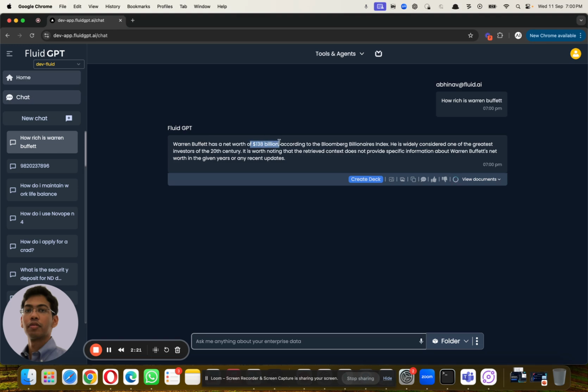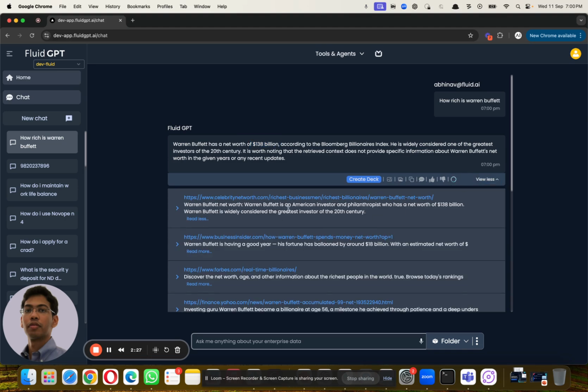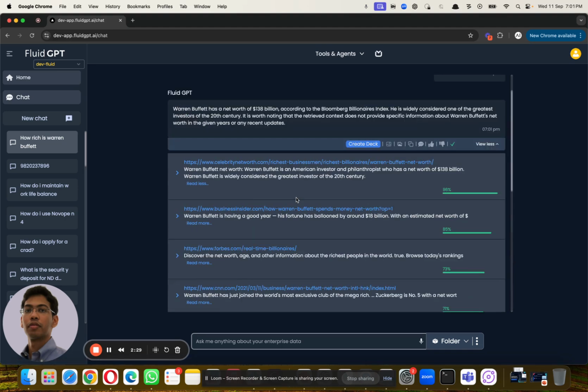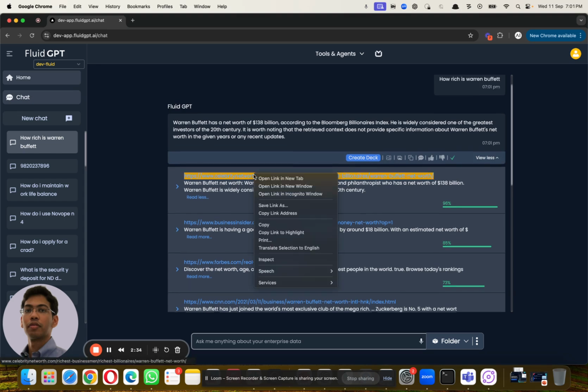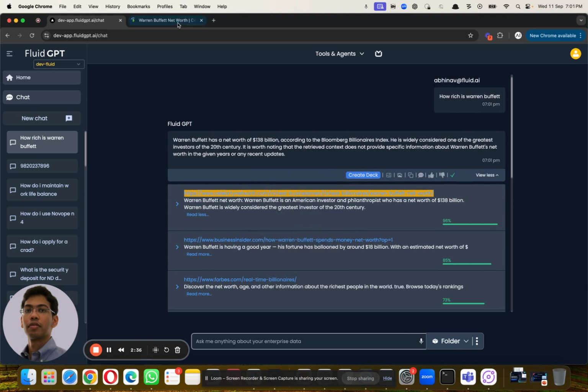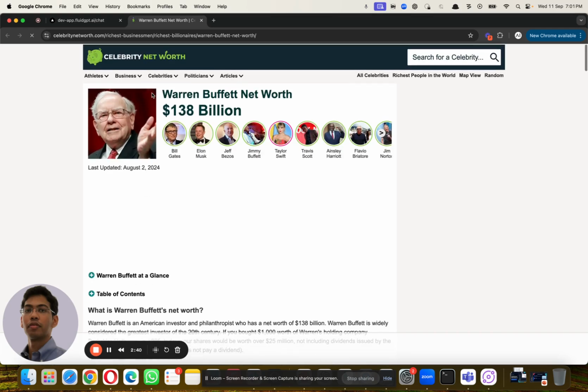It's saying, okay, the net worth is $138 billion according to the Bloomberg Billionaires Index. And if I open it up, there we go. This is all the relevant sources: Business Insider, Forbes, Celebrity Net Worth. You can also control which sources, so that's in the settings area. You can decide which sources are allowed and which are not allowed.